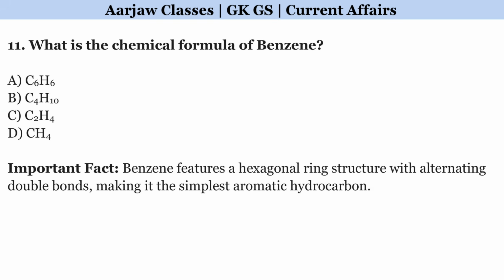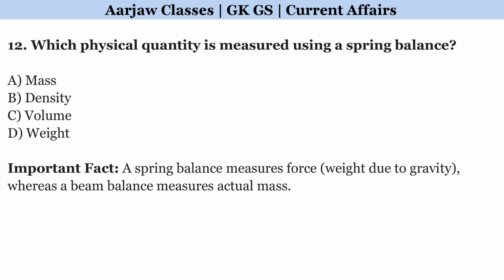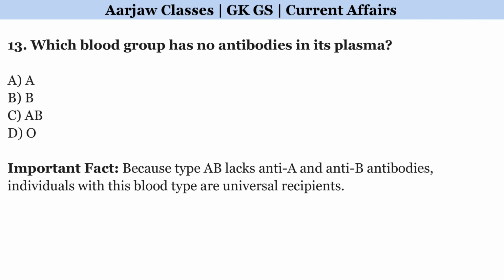What is the chemical formula of benzene? Right option is A. C6H6. Which physical quantity is measured using a spring balance? Correct option is D. Weight. Which blood group has no antibodies in its plasma? Correct option is C. AB.